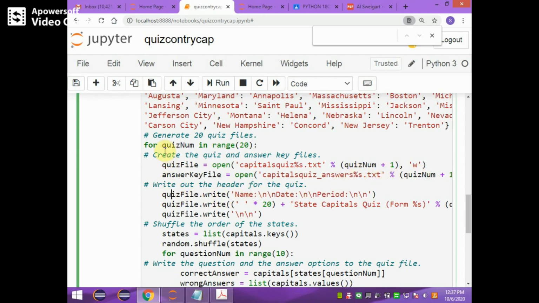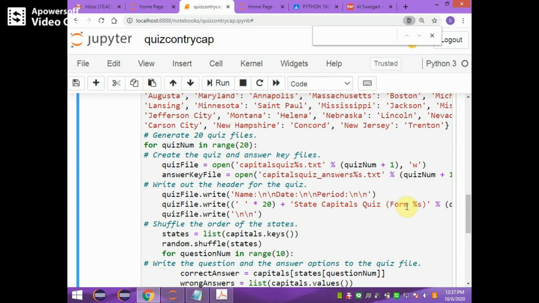Inside the same loop, for the quiz file, that is the question file, this heading will be written as name, date, period. And next, below that, after 20 spaces, state capitals quiz form 1, state capitals quiz form 2, state capitals quiz form 3.